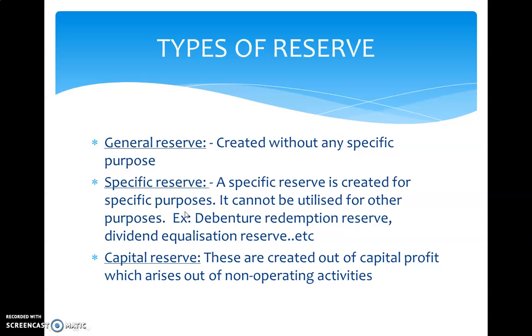They are not distributable among shareholders, but they may be utilized for writing off intangible and fictitious assets like goodwill, copyright, patent, preliminary expenses or underwriting commission, etc. Generally, capital reserve is not created out of revenue profit. If the articles permit and the board of directors desire, it may be created out of revenue profit.